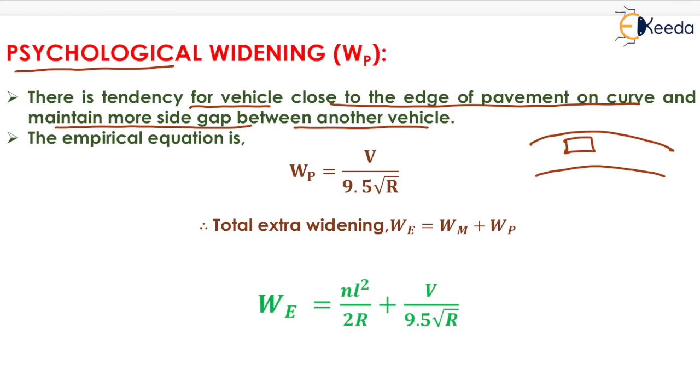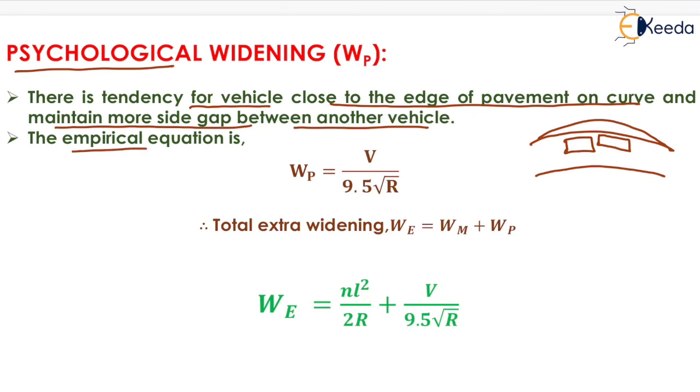If this vehicle tries to move as close as possible to the outer edge of the pavement, there is a chance of overturning of the vehicle. So we provide psychological widening, which will take care of the overturning of the vehicle.